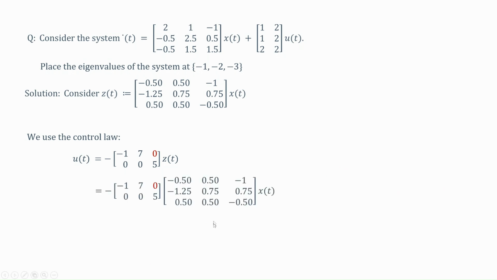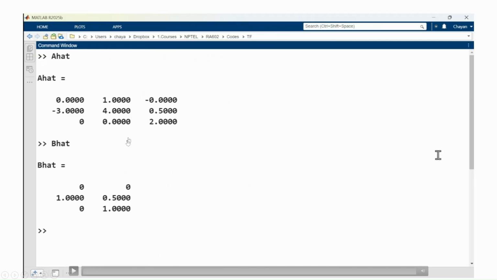Now, if I use this control law, then this is in Z. So, I have to go back to X. So, I am using the transformation, and once I use the transformation, this is the control law that you are getting. So, this is your K matrix that you are getting. Let us look at this problem again, and let us see the control law that we came up with, does it help or not. So, we are writing K hat first, which is in the Z variable.